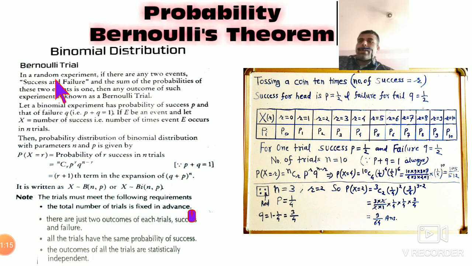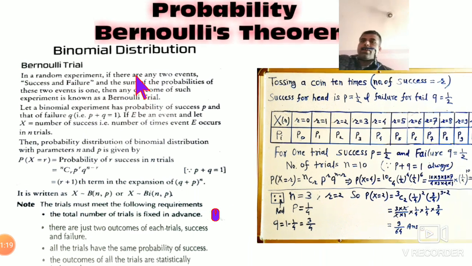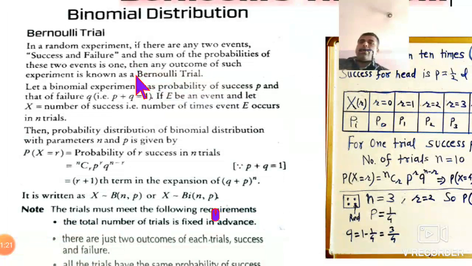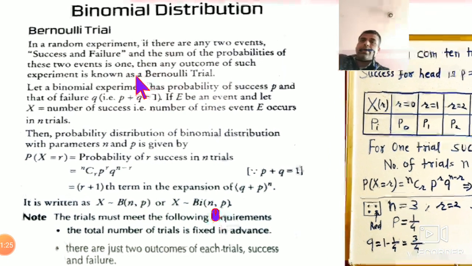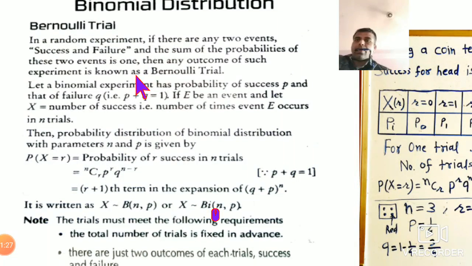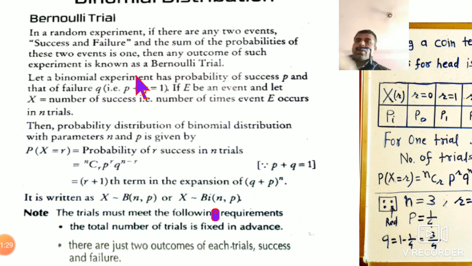In a random experiment, suppose there are only two events, success and failure.